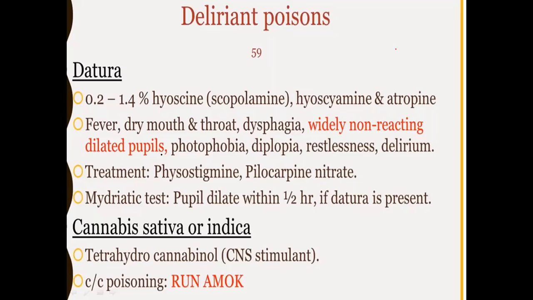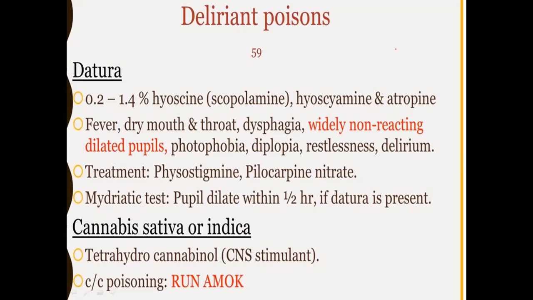And the treatment is physostigmine, pilocarpine nitrate. These are the treatment for datura poison. And the name of the test is important. Mydriatic test. Pupils will dilate within half an hour if datura is present. So that test name is important.